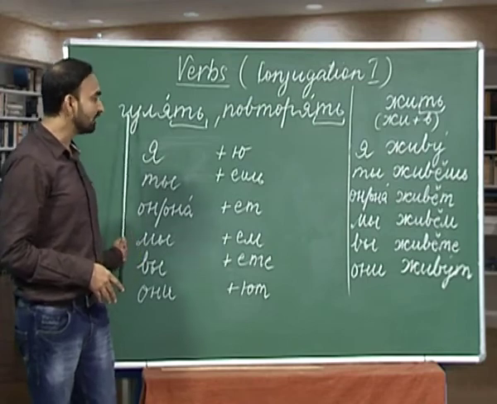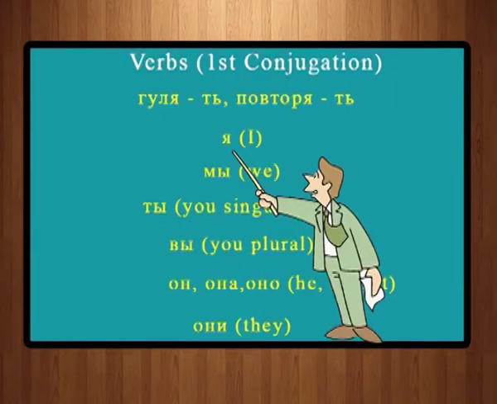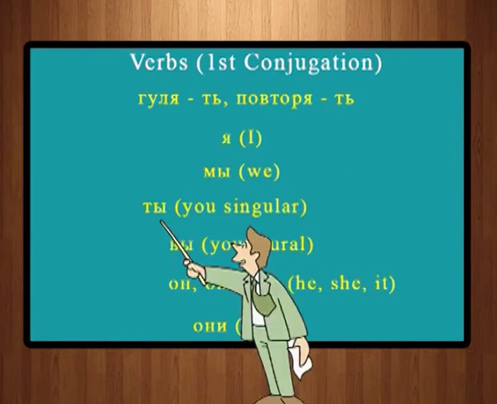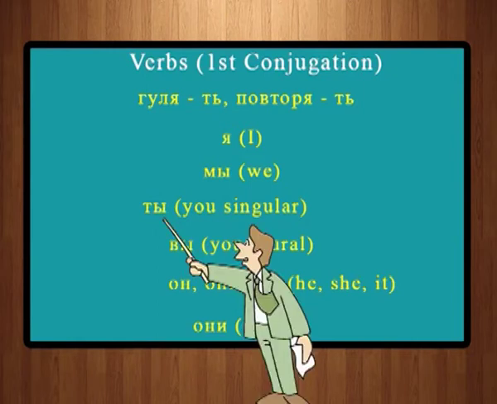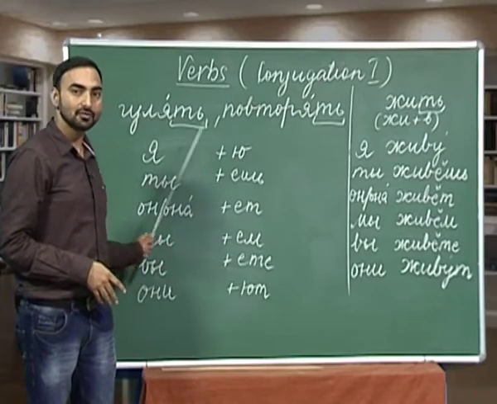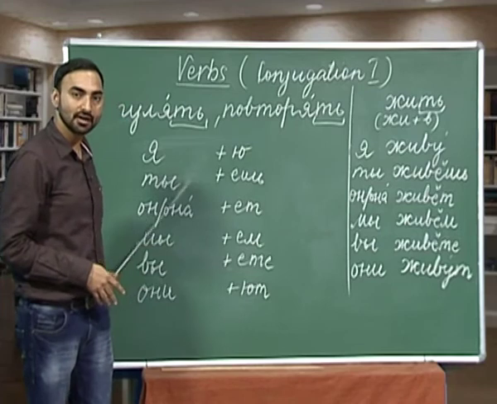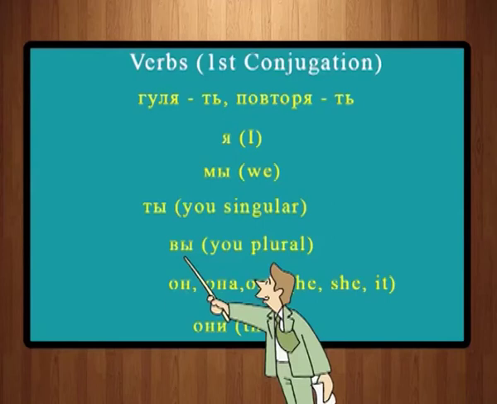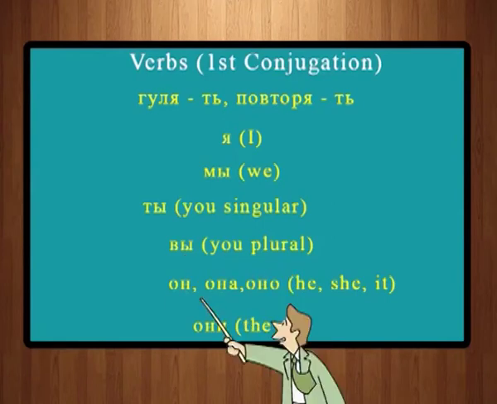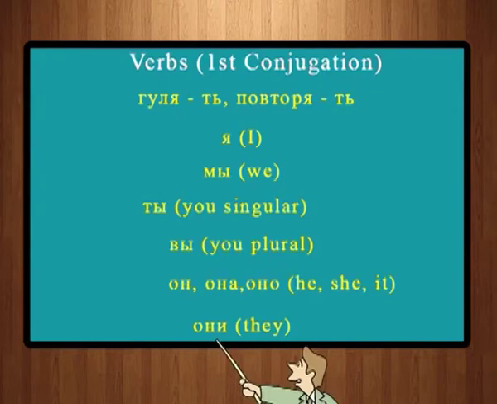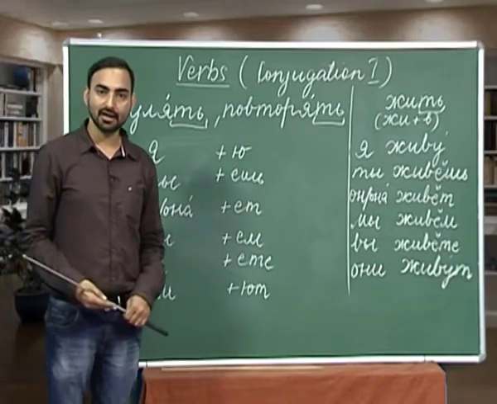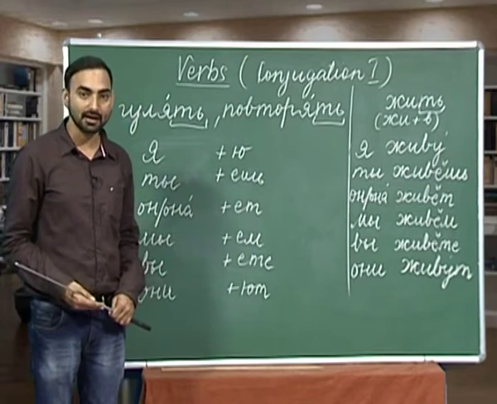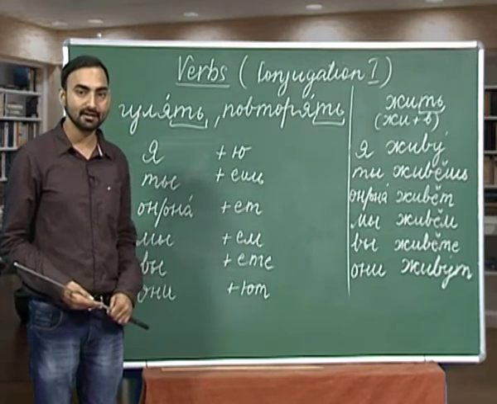How will you conjugate gulyaj? Ya gulyayu, ti gulyayesh, onana, third person singular number, gulyayet. What about me? First person plural number, mi gulyayem, we gulyaiche, ani gulyayut. Let us repeat it once again. Ya gulyayu, ti gulyayesh, onana gulyayet, mi gulyayem, we gulyaiche, ani gulyayut.